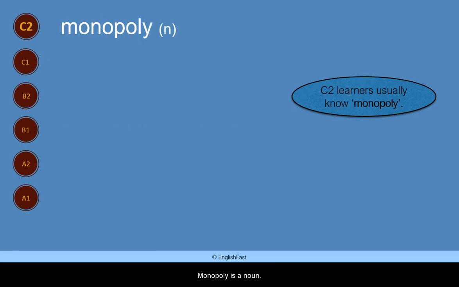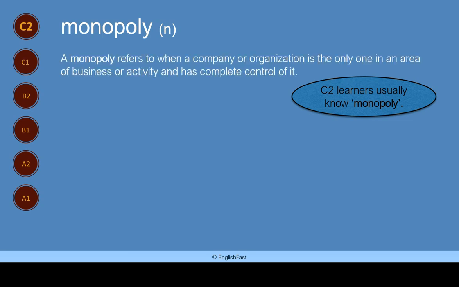Monopoly. Monopoly is a noun. C2 learners usually know monopoly. A monopoly refers to when a company or organisation is the only one in an area of business or activity and has complete control of it. Here are some examples.